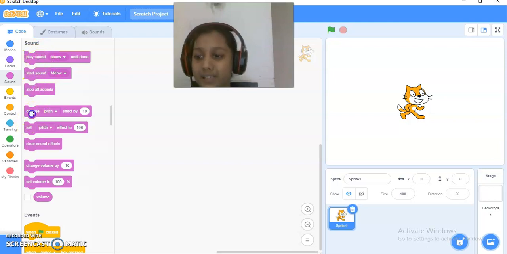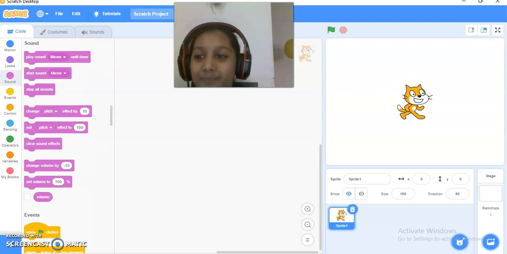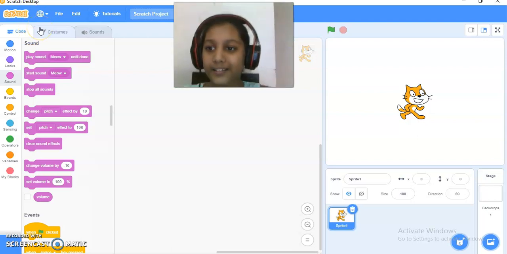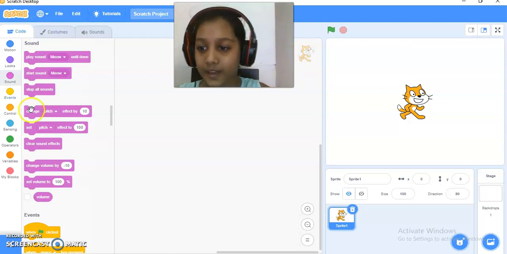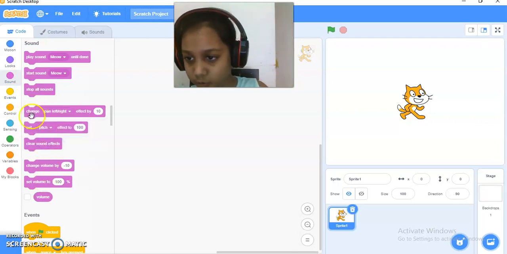This is change pitch effect by 10. You can see this. I'll just click this 100 times. Yes. What happened to the sound meow? It's funny. So this is pitch effect, and over here there are many effects. Means one effect mode, so you can also use that.